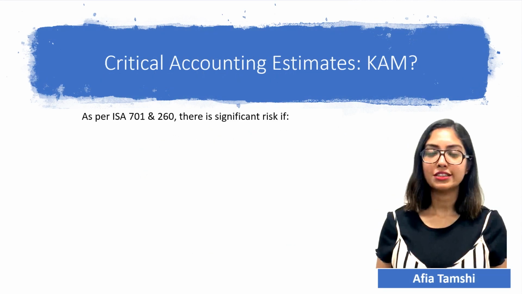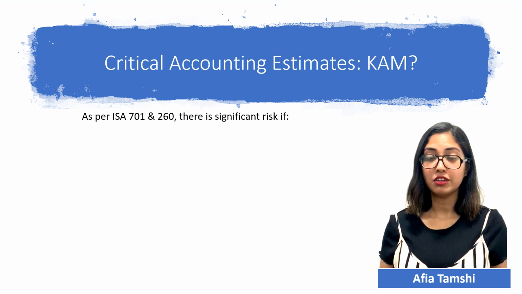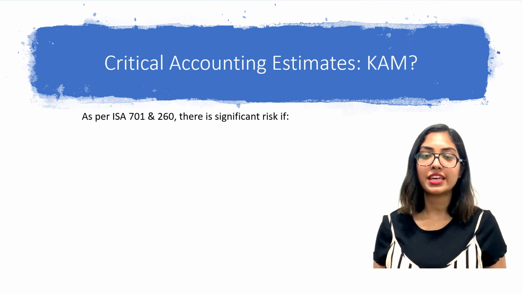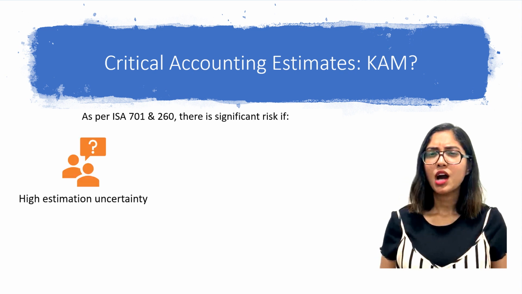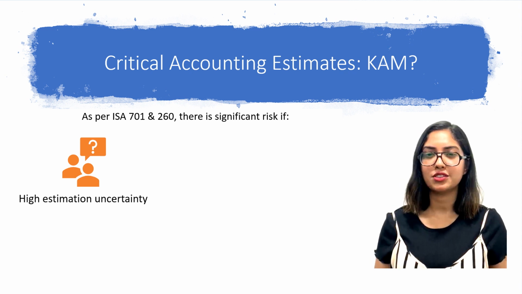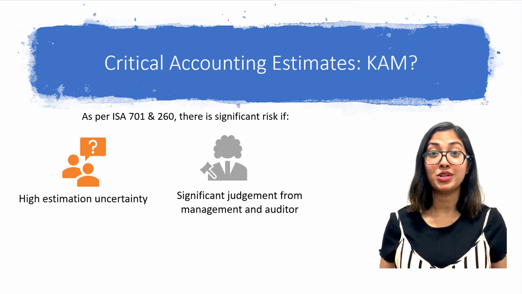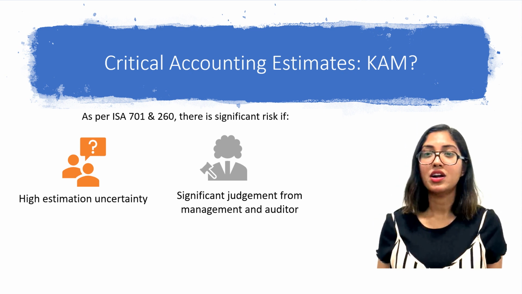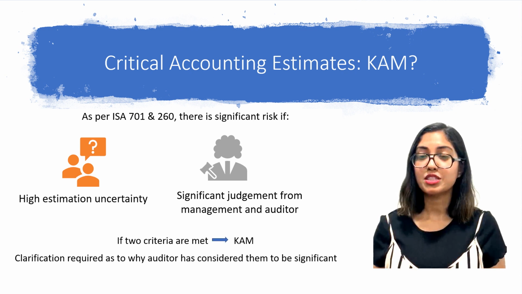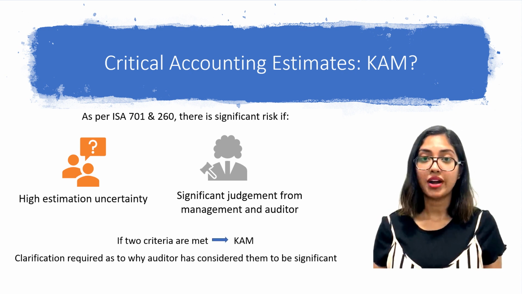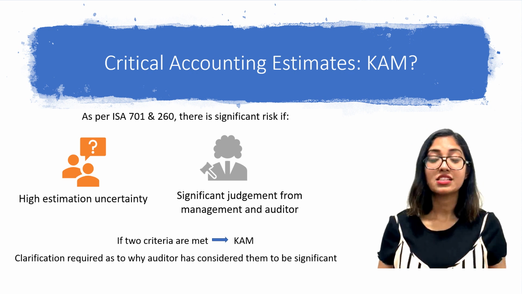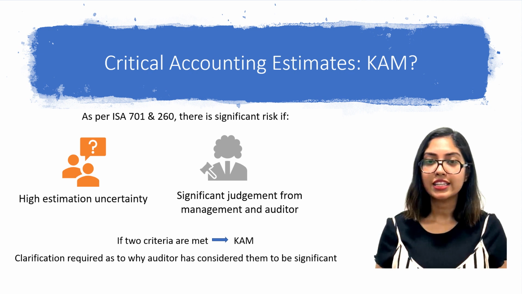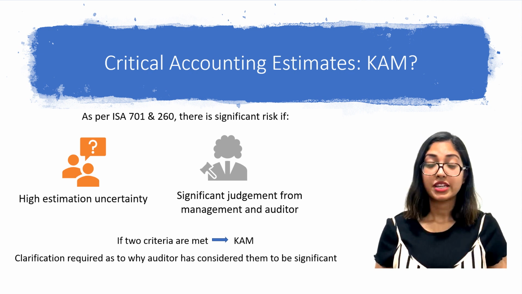According to ISA 701 and 260, an entity's governance should be informed of the auditor's views regarding significant qualitative aspects, such as critical accounting estimates made by the management. However, whether the auditor will find these estimates as areas of significant risk will depend on the following two factors. First one, whether these estimates are of high estimation uncertainty, and second, whether they require significant judgment on both management's and auditors' parts. If these two criteria are met, auditors are most likely to identify these areas as key audit matters.